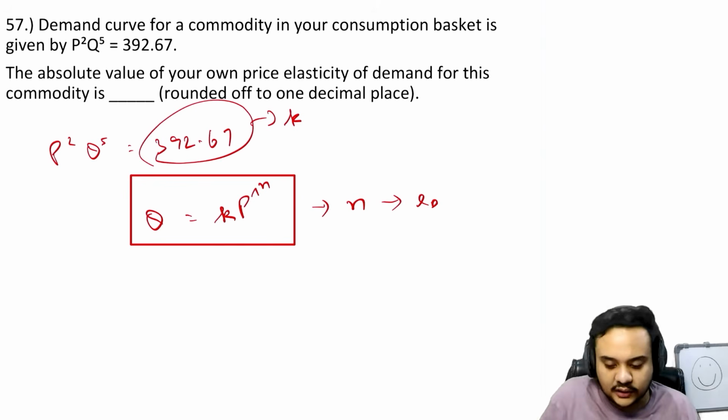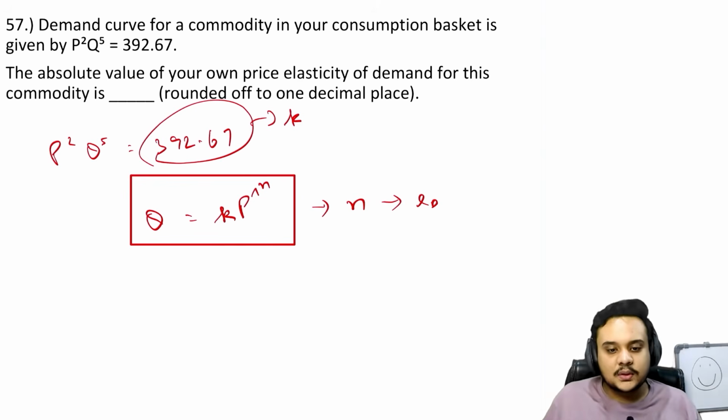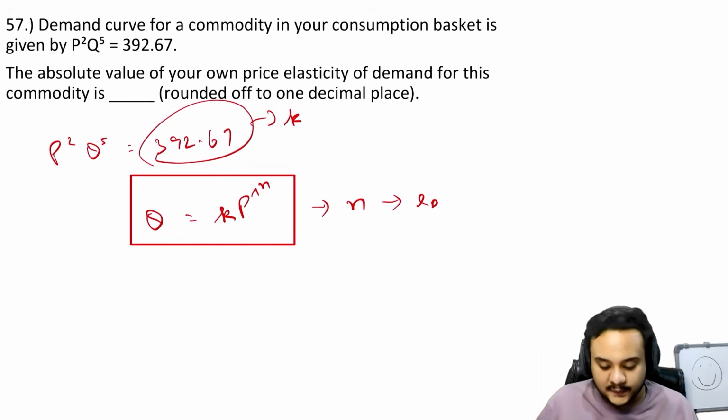That is also not very complicated. It will just take a few extra steps and a little more time. But right now, IIT Delhi gave you this equation purposely, to test whether you know this formula or not, because it saves you time.